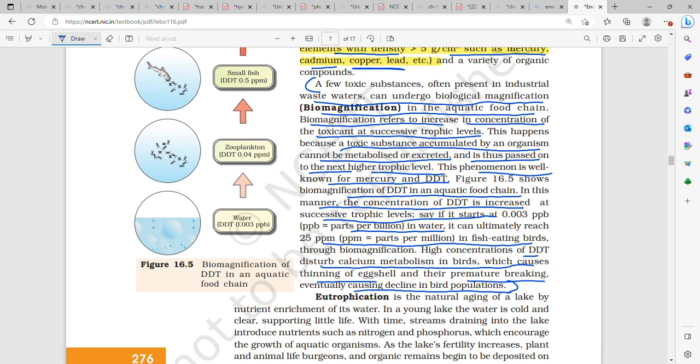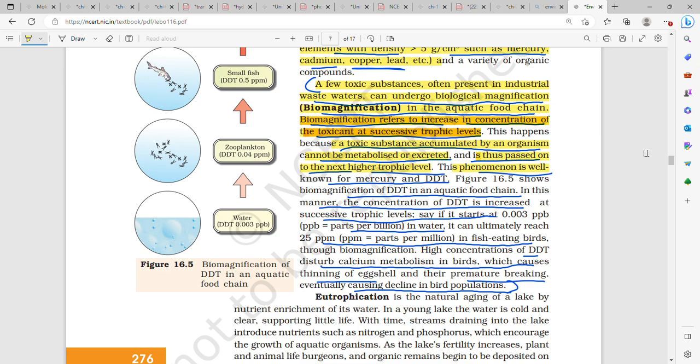So a few toxic substances often present in industrial wastewater, they can undergo biological magnification, also called as biomagnification, in the aquatic food chain. What happens in biomagnification or biological magnification? That is, it refers to the increase in concentration of the toxicant at successive trophic levels. So when the same toxicant, its concentration increases at successive trophic levels, then it is called as biomagnification. This happens because a toxic substance accumulated by an organism, it cannot be metabolized or excreted, and it is thus passed on to the next higher trophic level.